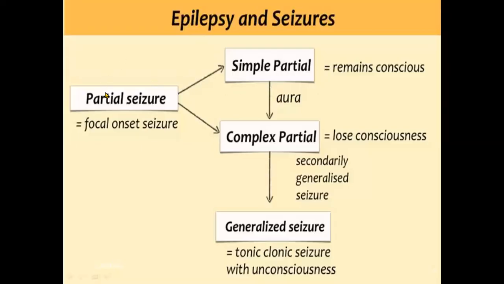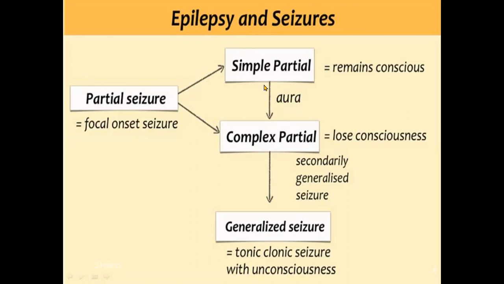As we see here, the partial seizure is divided into simple partial, where the patient is still conscious. In simple partial, the patient may have an aura, like abdominal pain before the seizure. Sometimes patients hear something in their ears, or smell a bad smell.